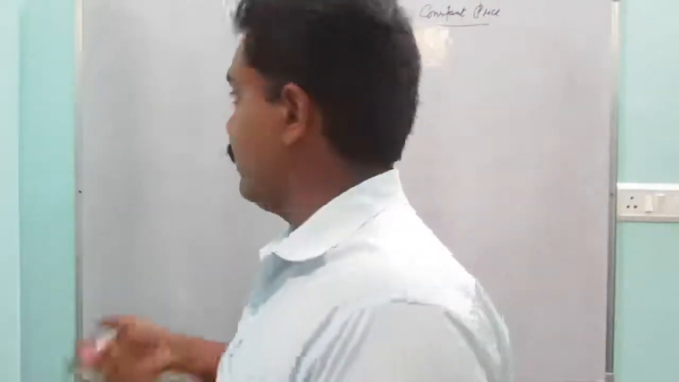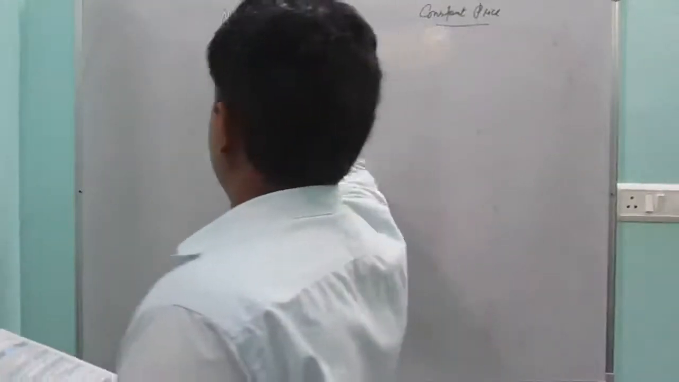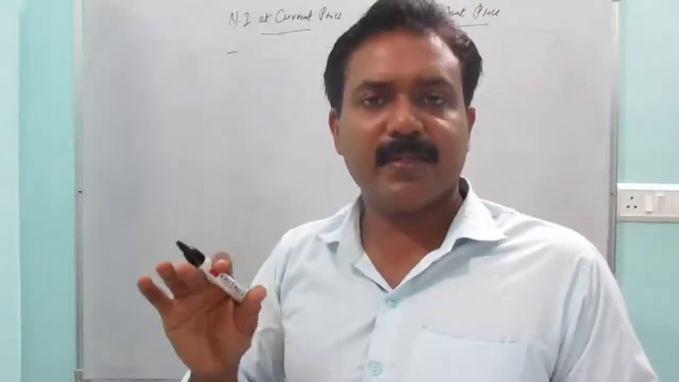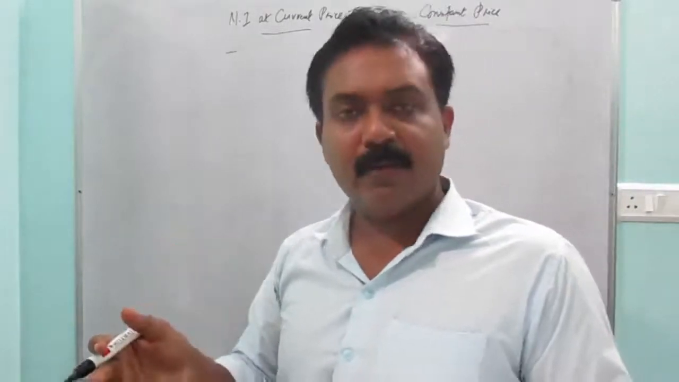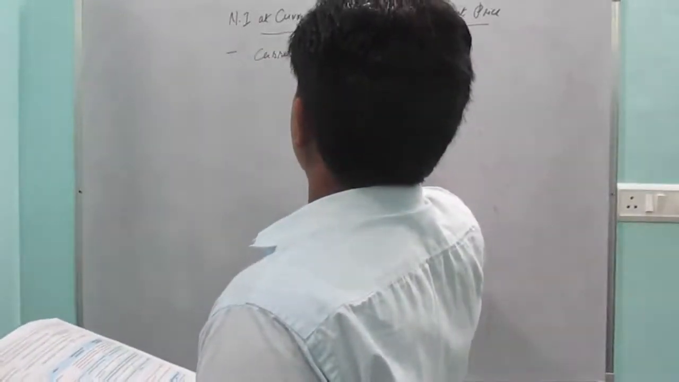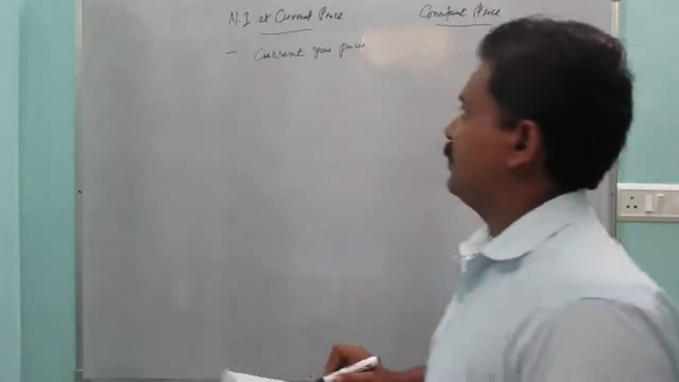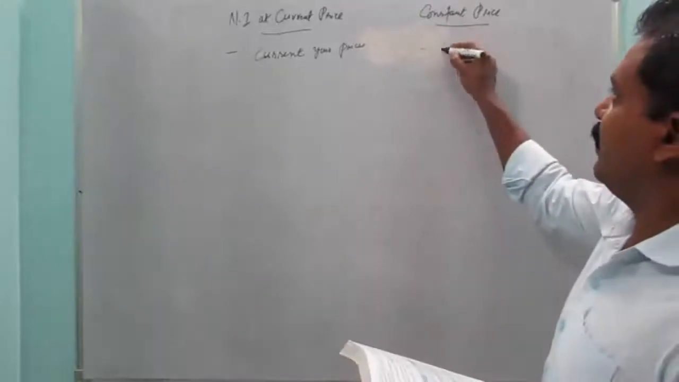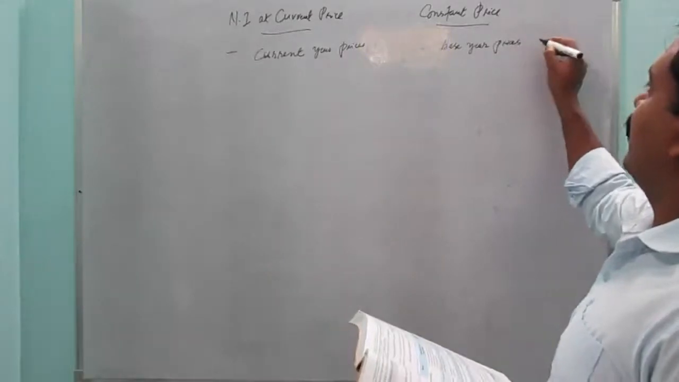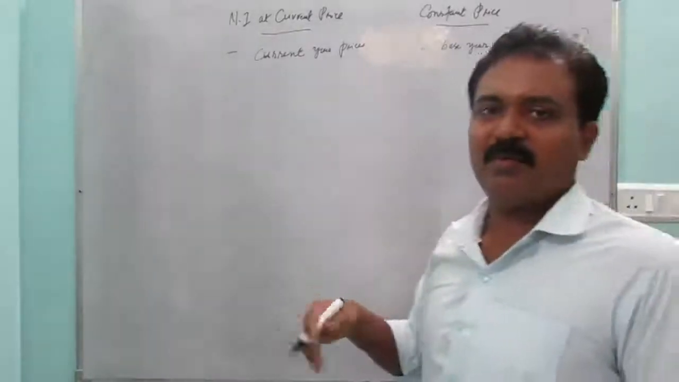So in this one, the value of all goods and services produced by normal residents of the country in that particular year at current year prices will be calculated. However, here, base year prices, at present it is 2011-12, which doesn't have much fluctuation.